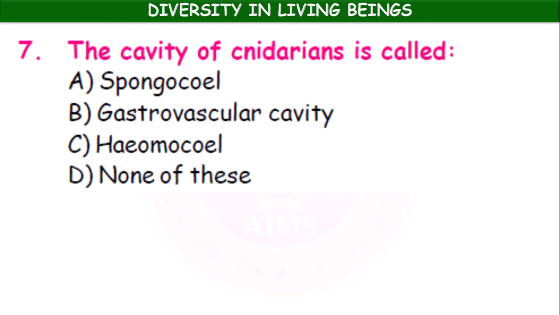The cavity of cnidarians is called: spongiocele, gastrovascular cavity, hemocele, none of these. It is a gastrovascular cavity. The gap present between the epidermis, the outer layer, and the inner gut. Gut means intestine. Okay, between the body wall and intestine, it is filled with a cavity called the gastrovascular cavity.